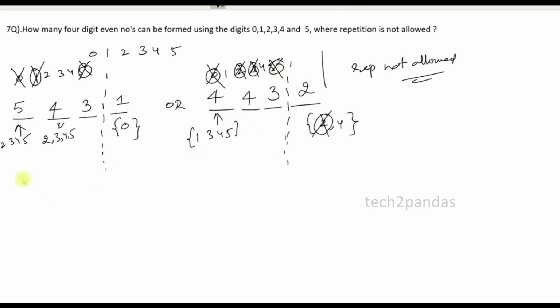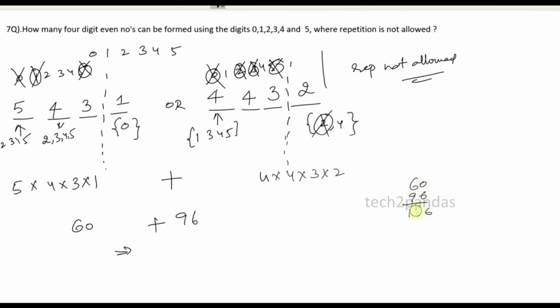So take the numbers 5 into 4 into 3 into 1 for one condition, plus here 4 into 4 into 3 into 2. Nothing but 5 4s are 20, 20 into 3 is 60, plus 4 4s are 16, 16 into 6 is nothing but 96. So 60 plus 96 is nothing but 156. So 156 ways we can form the number.